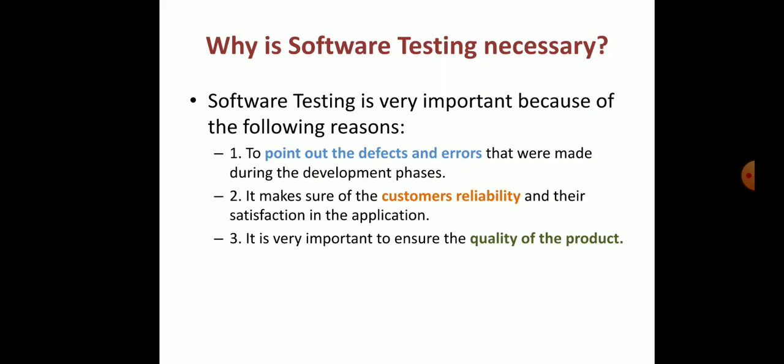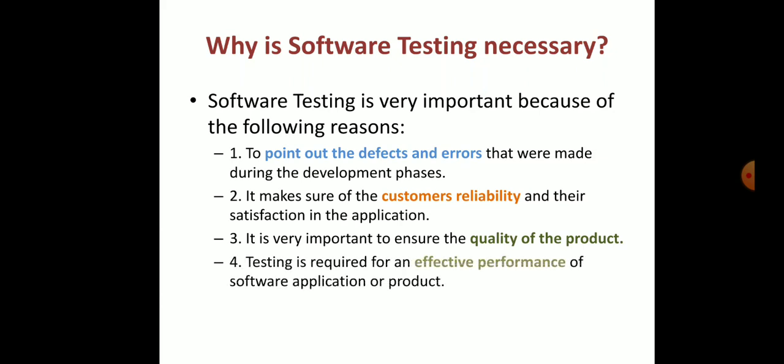Then third, it is very important to ensure the quality of the product. With the help of testing, we can check the quality of the product. Then next, testing is required for effective performance of a software application. If you want to check the performance of your software, then you have to do software testing before handing over to the customer.